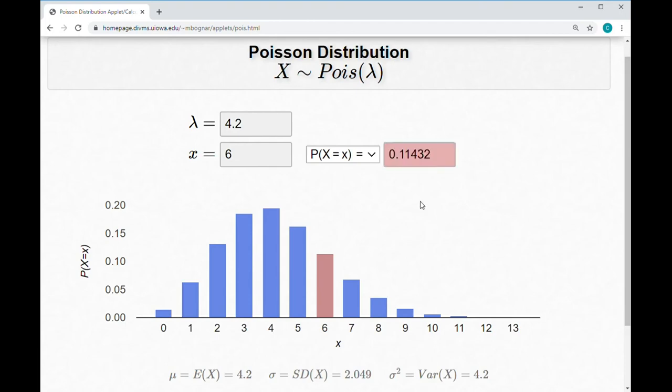So there's about 11.43% chance that we're going to have exactly 6 bicycle crashes in a 2-day period.